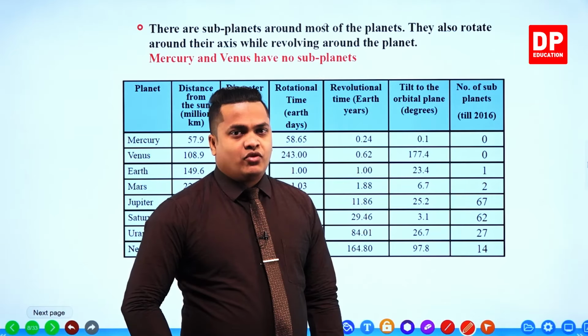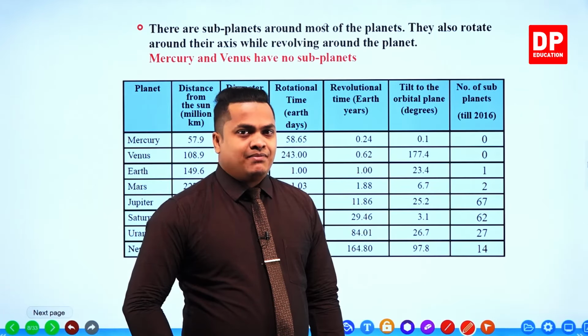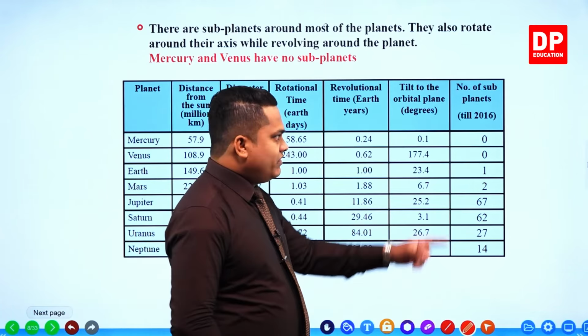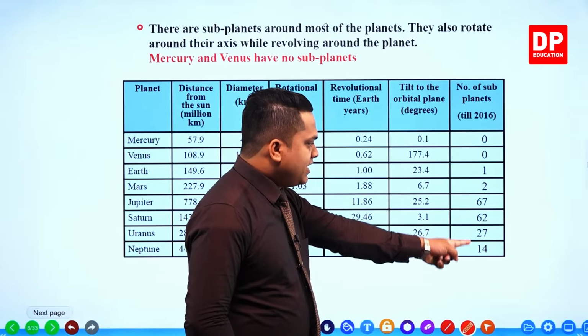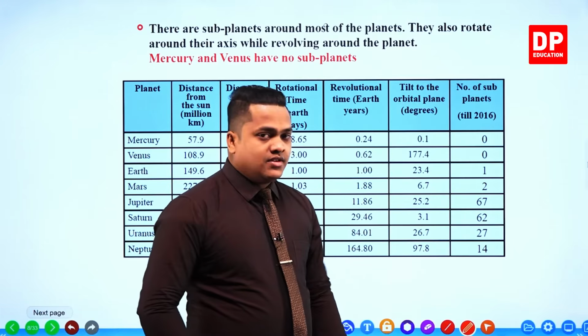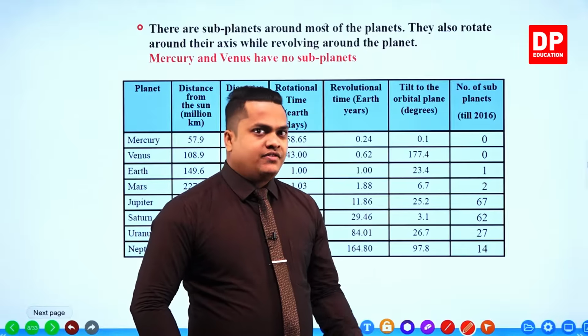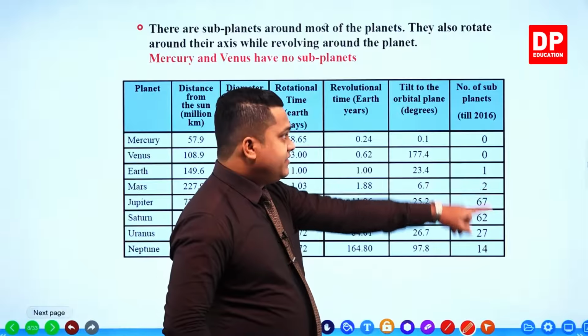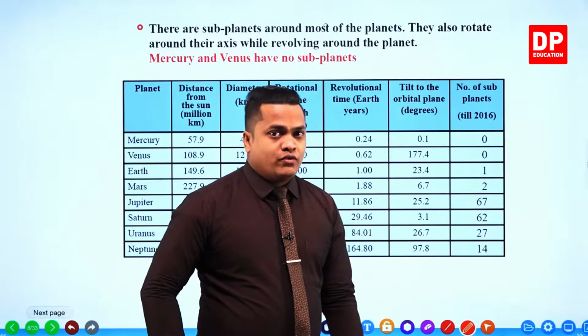I don't think we will find any subplanets for Mercury and Venus in the near future. However, these values might change for the planets at the bottom. We don't know for exact, that's why it is given as till 2016 over here.